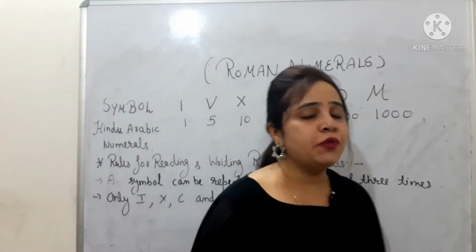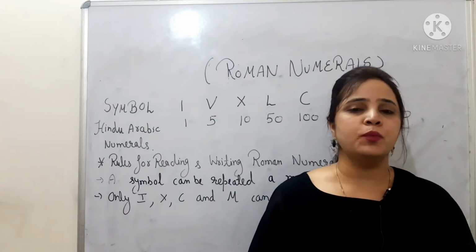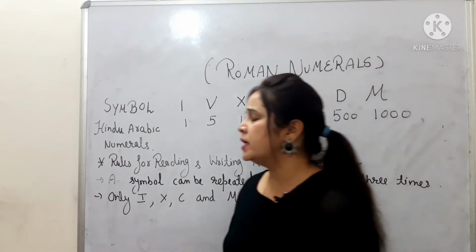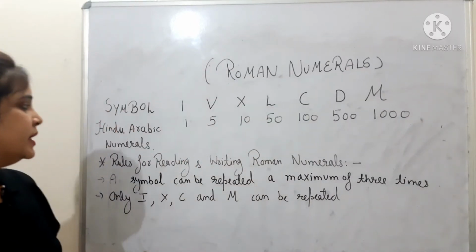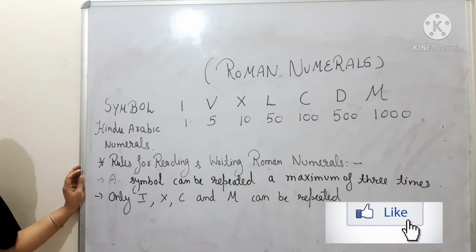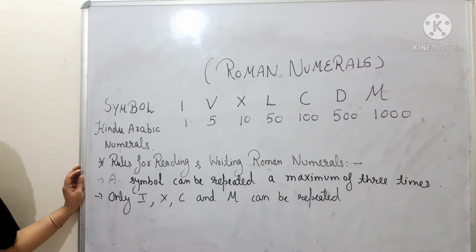Now there are different rules while writing Roman numerals, and I am going to discuss them with you. The very first rule is that a symbol can be repeated a maximum of 3 times. This is very important. If you are going to repeat a symbol, the repetition will be only 3 times. More than 3 times you can't repeat your symbol. This is the first one.